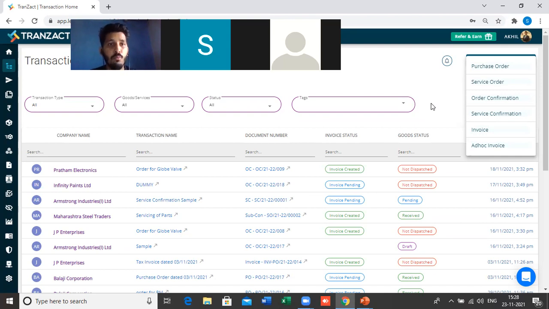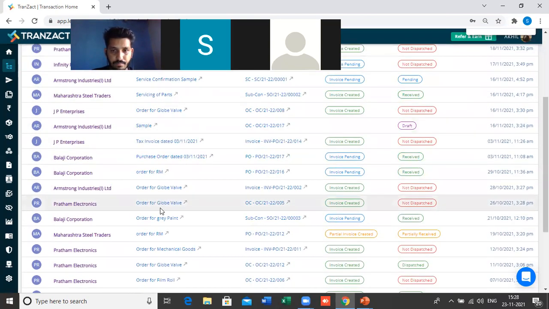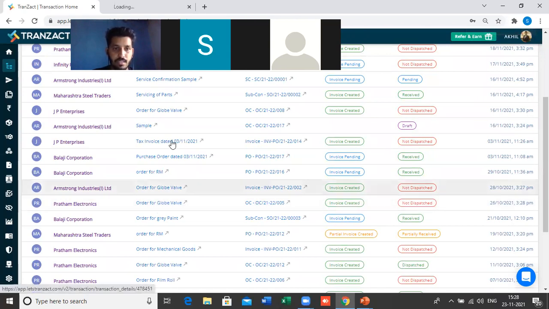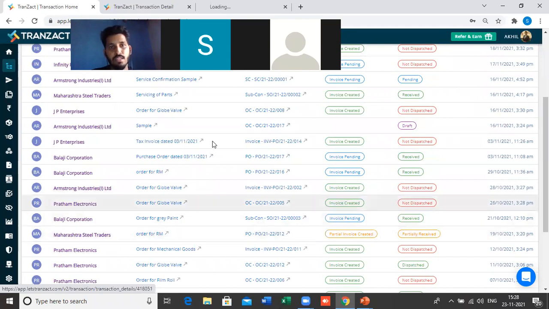Let me open one of my purchase transactions and one of my sales transactions. I will open two individual transactions and explain how things will look in the system. For example, here I'm opening this sales transaction, and let me open this purchase transaction. So let me show you.